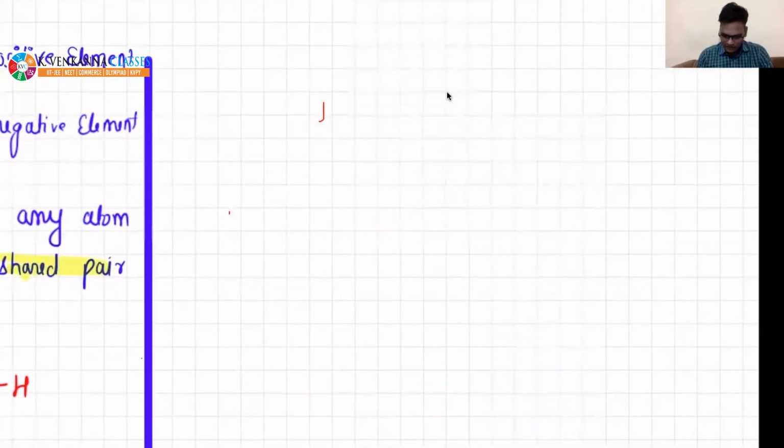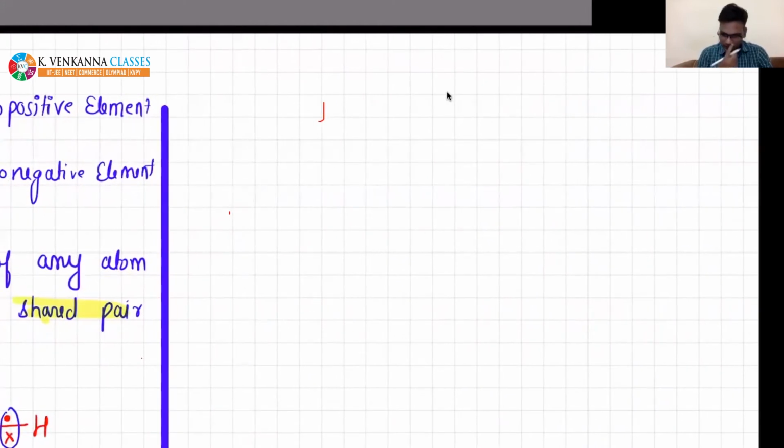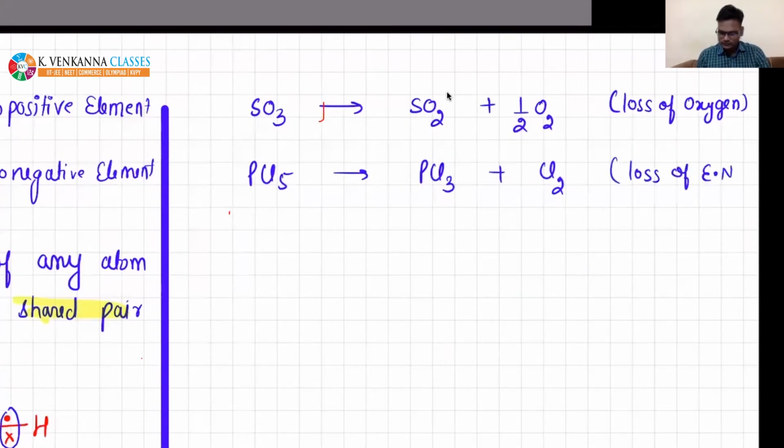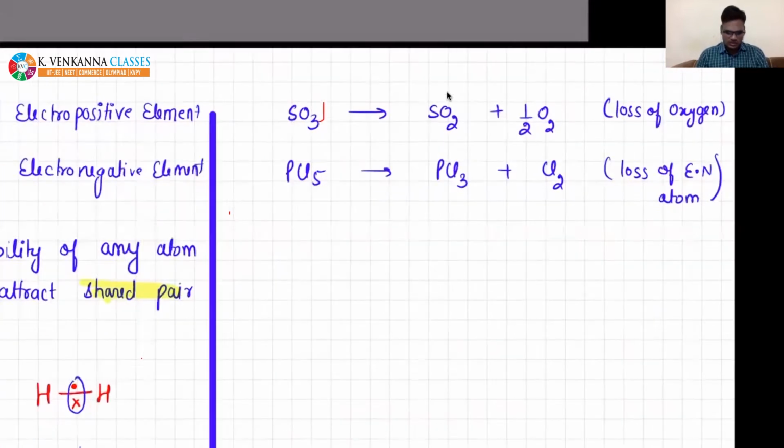Loss of oxygen or loss of any electronegative element will be termed as reduction, right? For example, SO3 gives SO2 and half O2. You can see loss of oxygen is taking place. Another example, PCl5 giving PCl3 and Cl2. You can see loss of chlorine, that is loss of an electronegative atom. So this will also be termed as reduction.